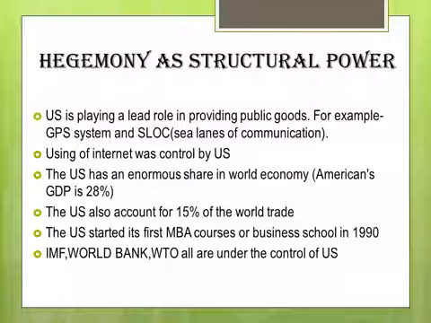If the USA orders the World Bank not to give money to India, then India will not get money from the World Bank. So the IMF, World Bank, WTO are all under the control of the USA. From this you can understand the military power and the infrastructure power of the USA, how well equipped and strong it is.